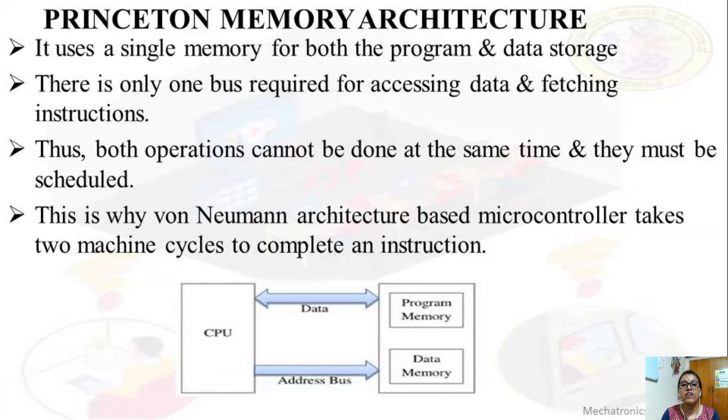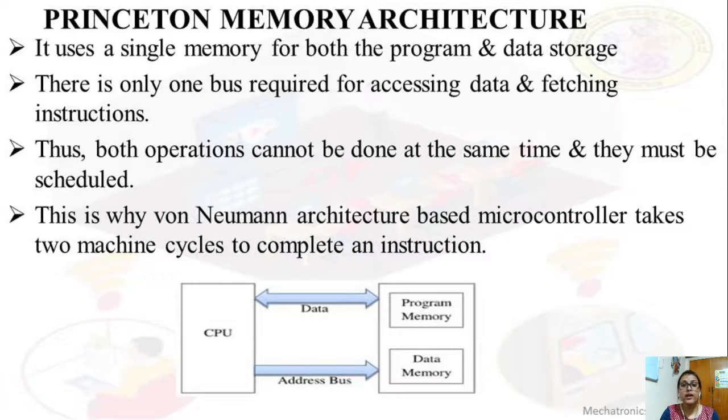So both operations can't be done at the same time. They must be scheduled: either first program memory and then data memory, or first data memory and then program memory. That's why von Neumann or Princeton memory architecture based microcontrollers take 2 machine cycles to complete an instruction, whereas in Harvard there is only a single machine cycle.